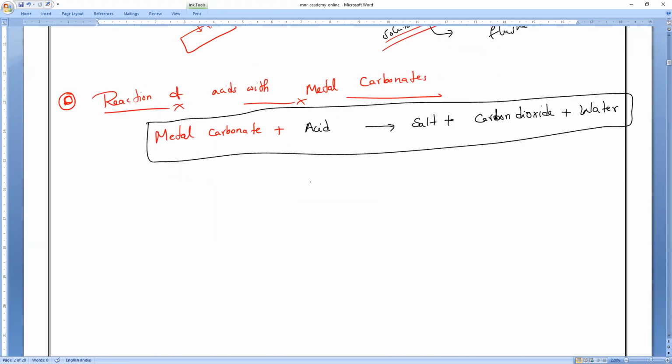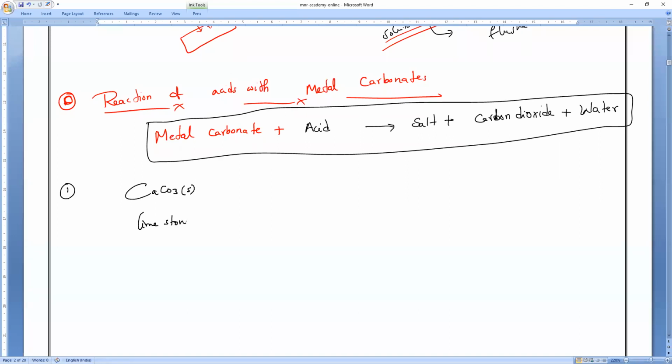So this is a generalized equation. When metal carbonate reacts with acid, it will form the respective salt plus carbon dioxide plus water. Please say it 2-3 times so that you can remember. So first example. What is the formula of calcium carbonate, everybody? CaCO3. What is the general name of calcium carbonate?